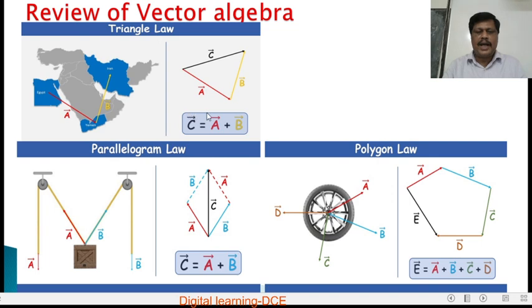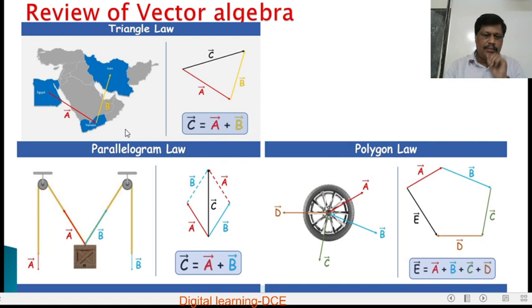This is called the triangle law of addition of vectors. If any two vectors acting at a point can be represented both in magnitude and direction by the two sides of a triangle, then the third side taken in opposite direction represents their resultant. This is the triangle law of addition of vectors.